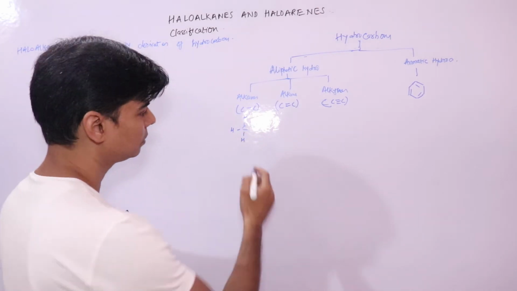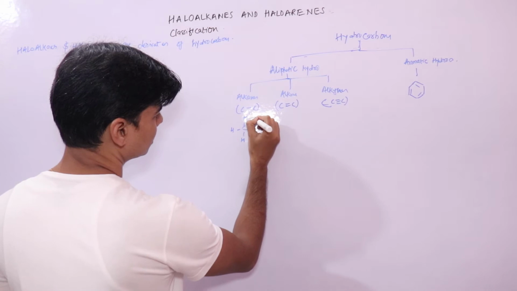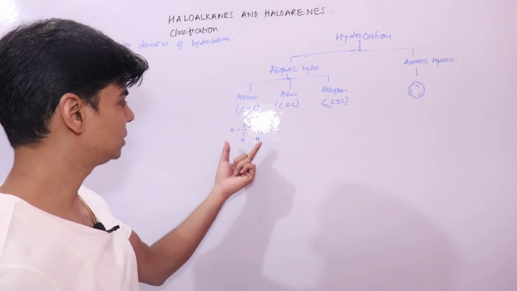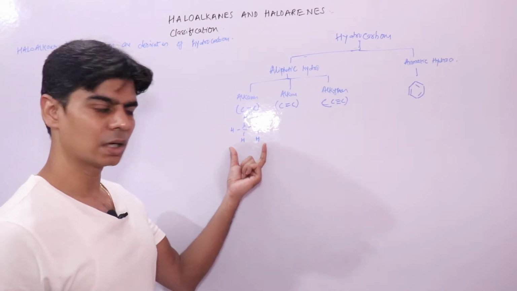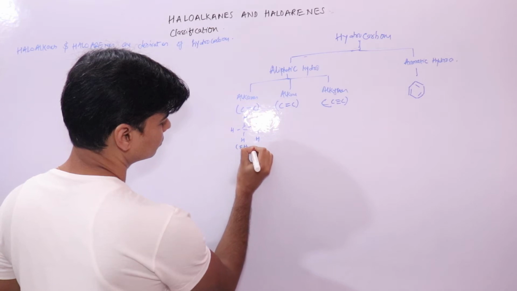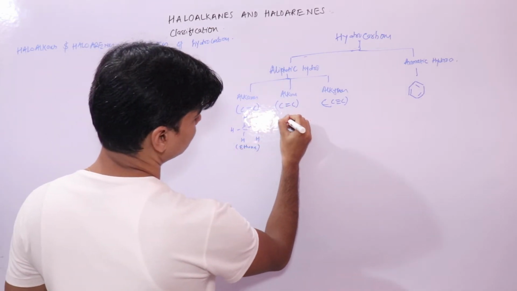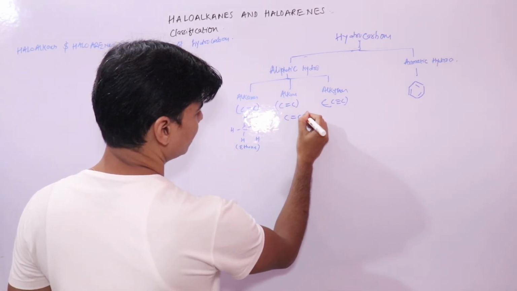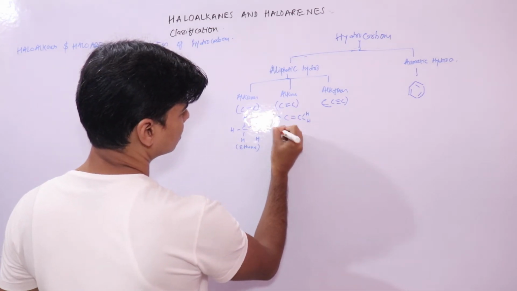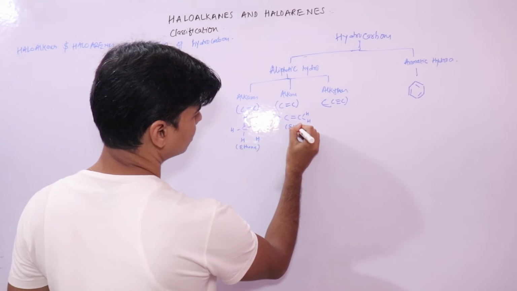You have a simple compound. Let's take ethane. Let's not take methane. This is your hydrocarbon ethane, right? And if we talk about alkene, this is your ethene.